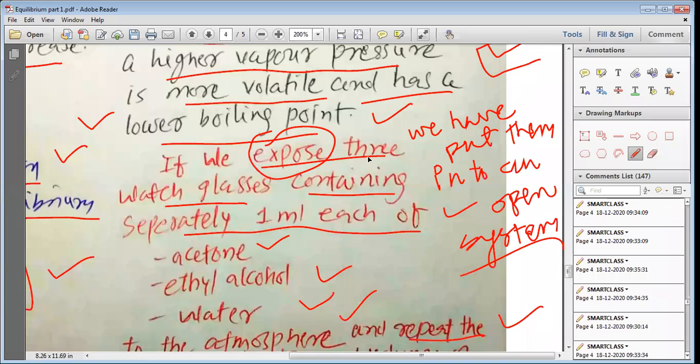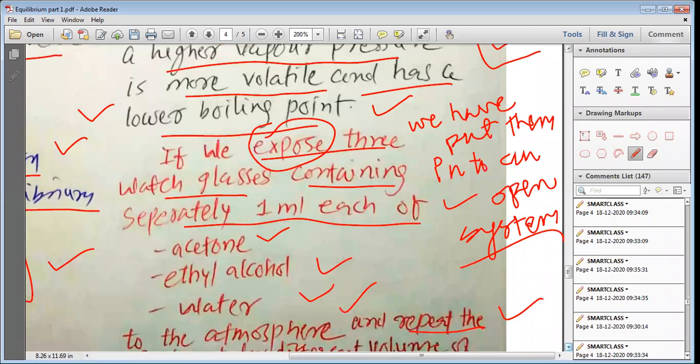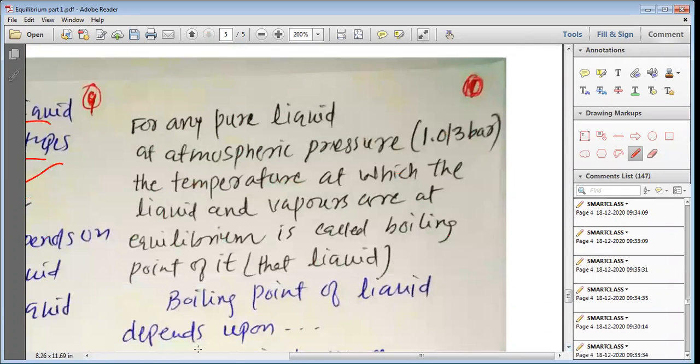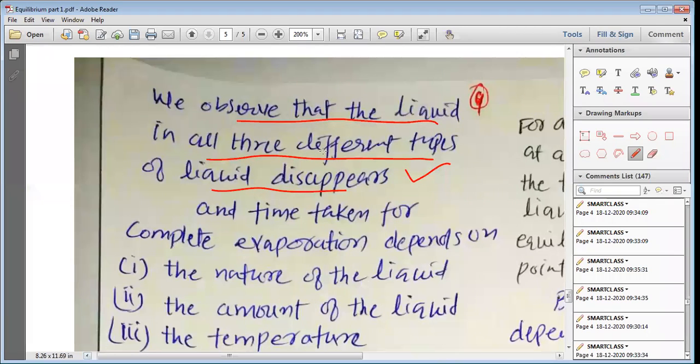We do not put them into the transparent box where we have placed the transparent box containing the U-tube or manometer. Now, in the next experiment, we are going to put them into an open room or into an open system. When they are put into the open system, my dear students, and when we change their volumes, what we observe is this: that liquid in all three different types of liquid disappears.